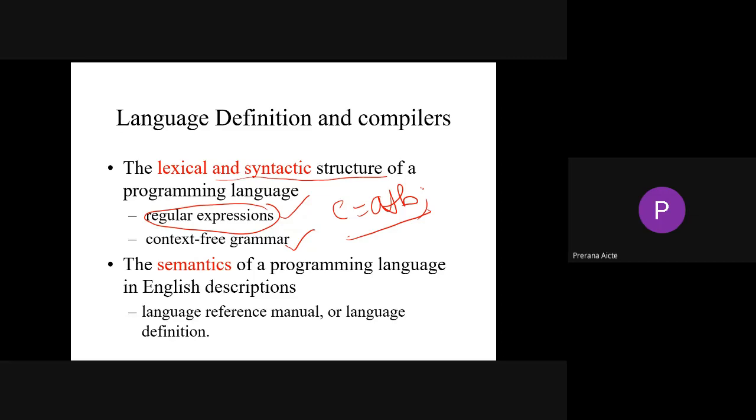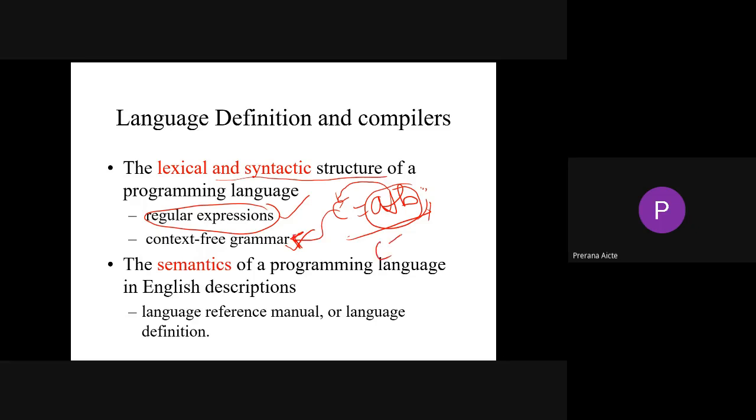The addition of these two numbers will be performed and the result is stored in C, right? So the compiler will understand this as a grammar. This type of grammar is called context-free grammar.